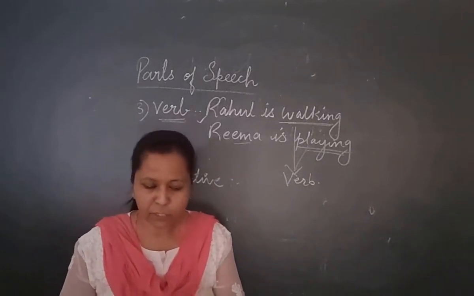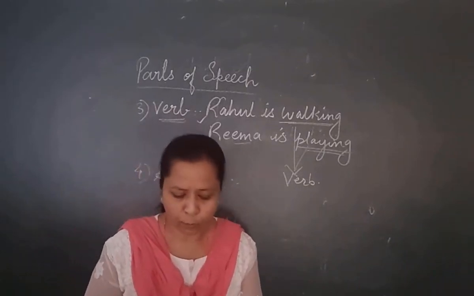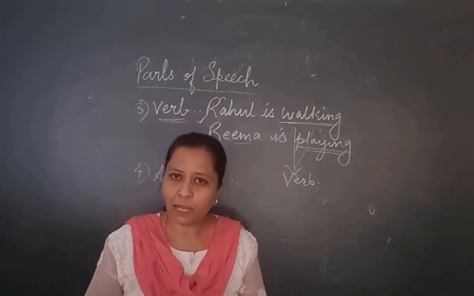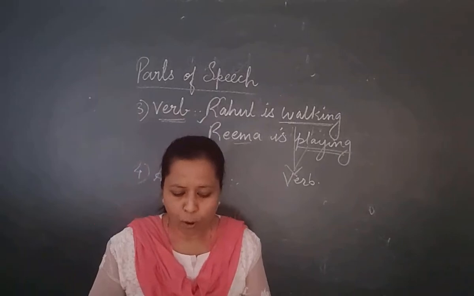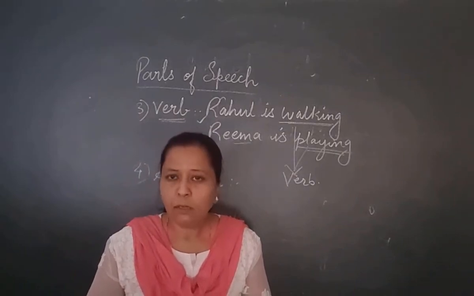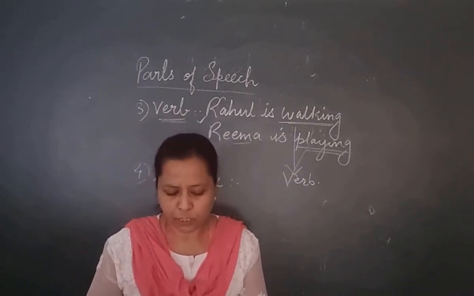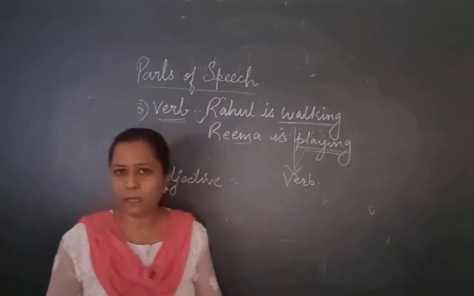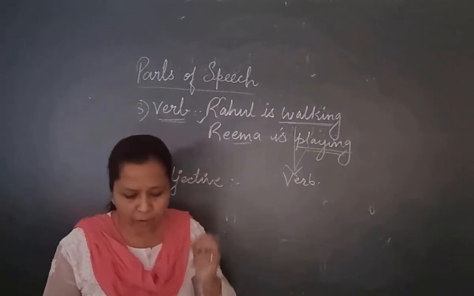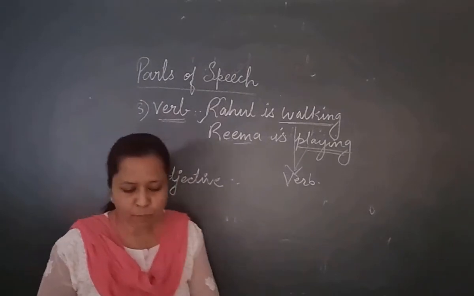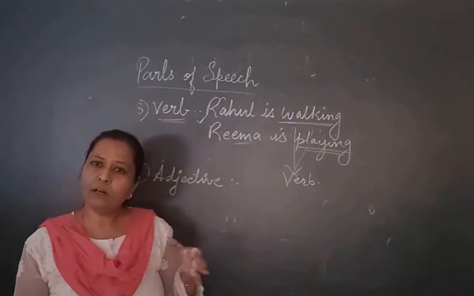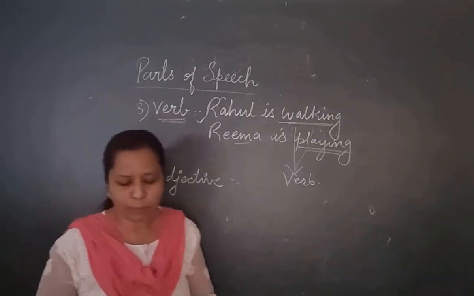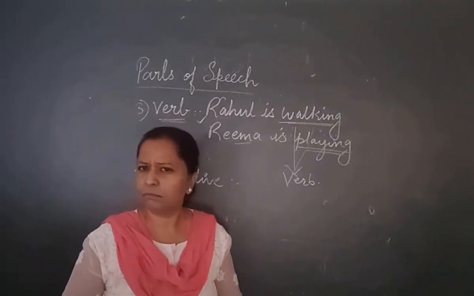Or in other words, we can also say an adjective always adds something to the meaning of a noun.